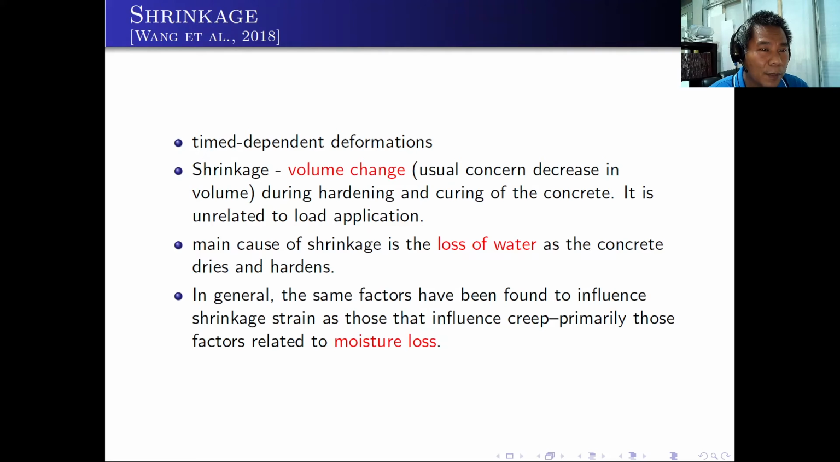Aside from creep, there is the problem of shrinkage. Shrinkage is also a time-dependent deformation. Shrinkage is a volume change, usually a decrease in volume, during hardening and curing of the concrete.